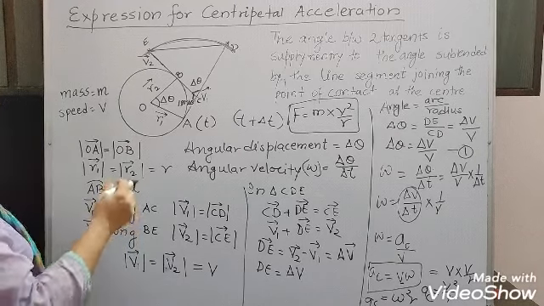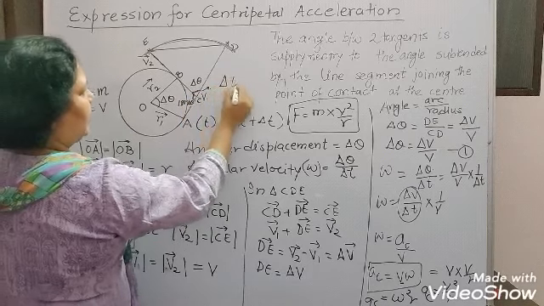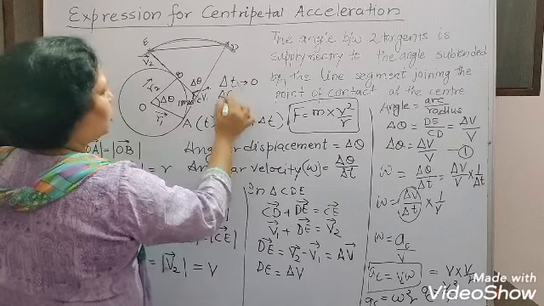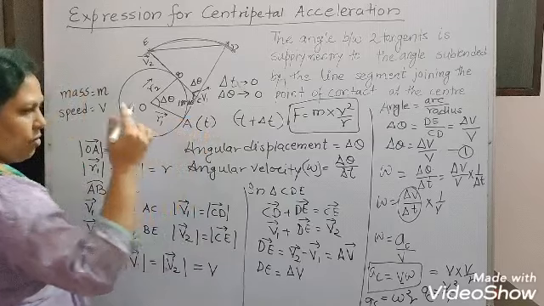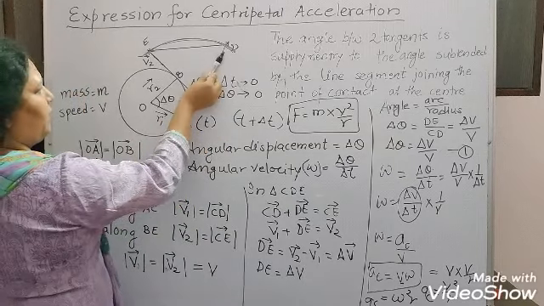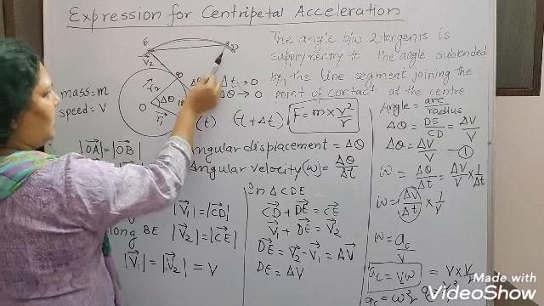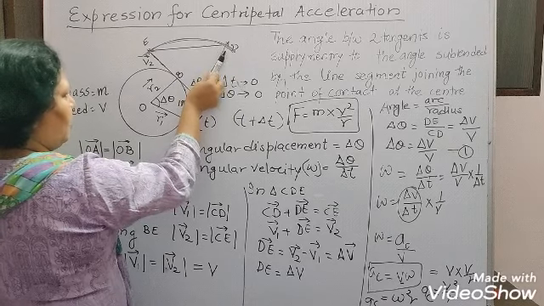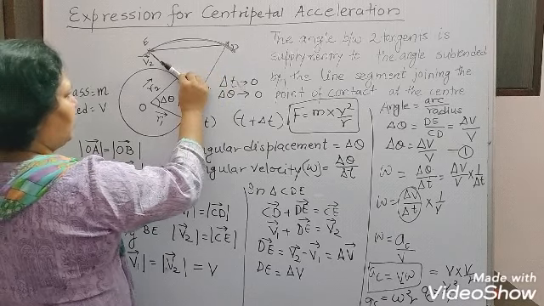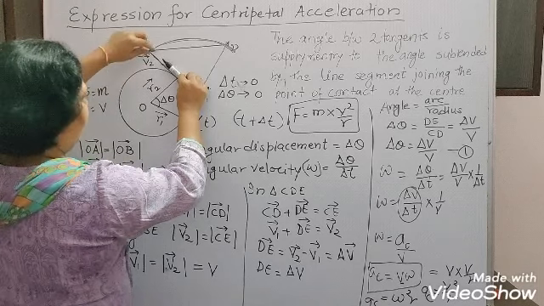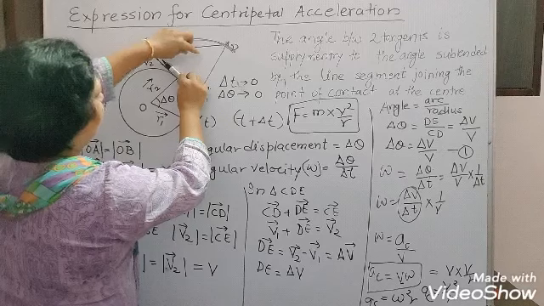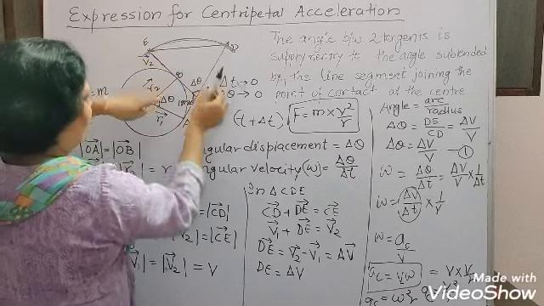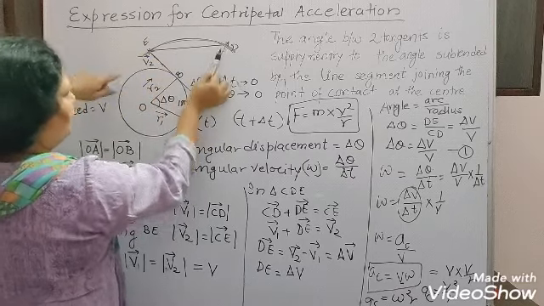For that you will see here, if this del t time is 0, or you can say tends to 0, not 0, it tends to 0. So del theta is also 0 or tends to 0. That means if del theta will be 0, you can see that this line will be just closing to this line. That means this tangent will be very close to this tangent or parallel to this tangent. So both the tangents are parallel, and you can see that this distance DE will be just perpendicular to these two lines. These two lines means CD and CE. So perpendicular to this line.